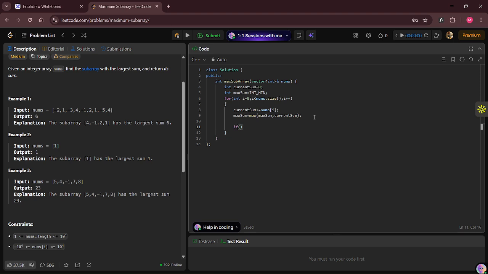And after updating it, we are going to check the most important condition, which we can say is the heart of the Kadane algorithm. We are going to check that, okay, we added something to the current sum. We also updated the maximum sum. After this, we are going to check whether the current sum which we got till here was negative. And if it is negative, we are going to set it to 0. Because a negative current sum is nowhere going to help us to obtain the maximum sum for the further steps. So that's why I'll be checking here if current sum is less than 0, we'll set it to 0. Because somehow a 0 current sum is far better than having a negative current sum.